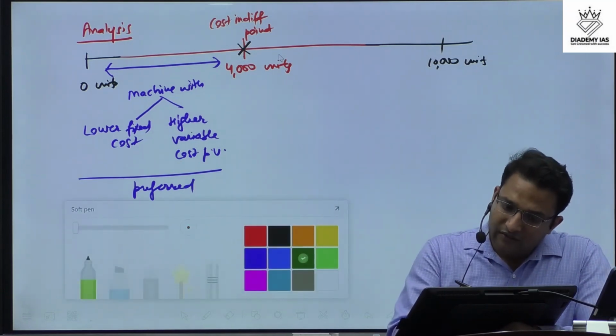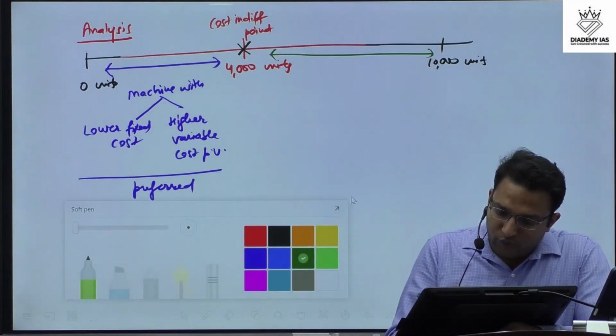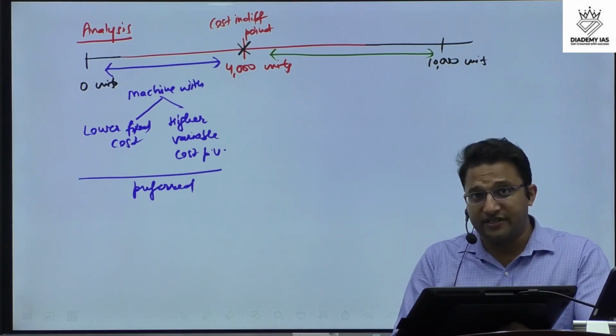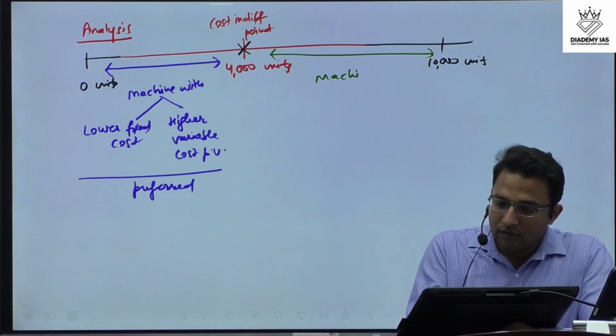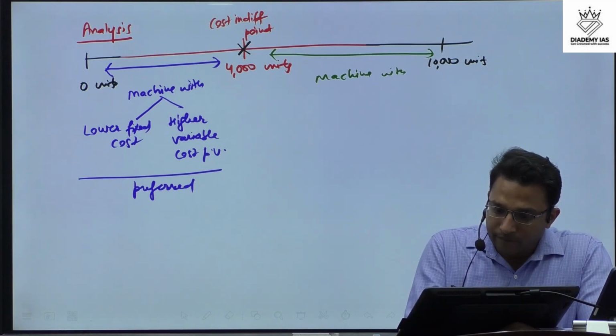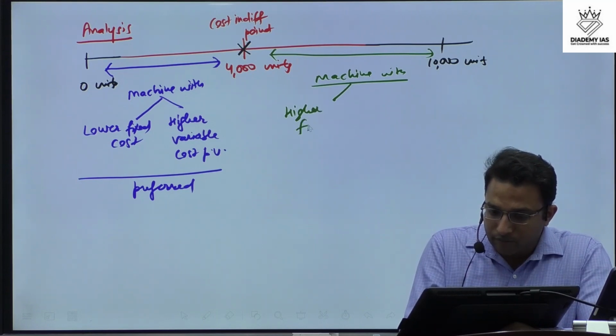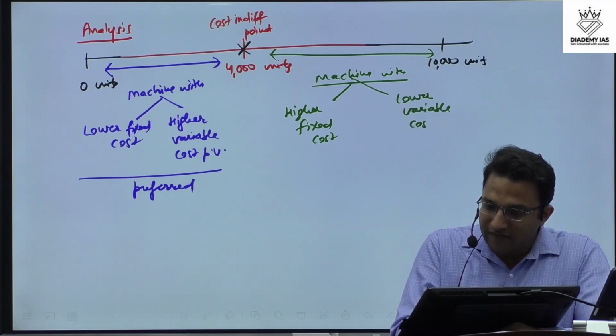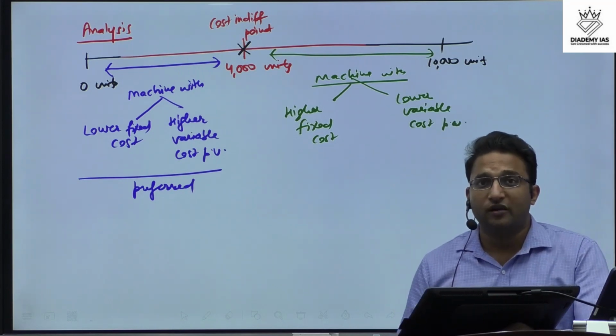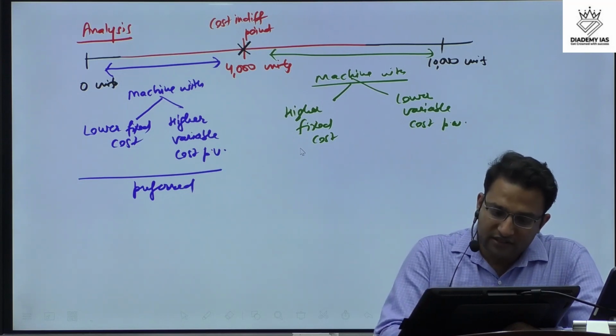And if the level of activity is higher, that means we produce more units than the cost indifference point, then the machine with higher fixed cost and lower variable cost per unit is preferred. So in our example, we will prefer the CNG car because we run more than the cost indifference point.